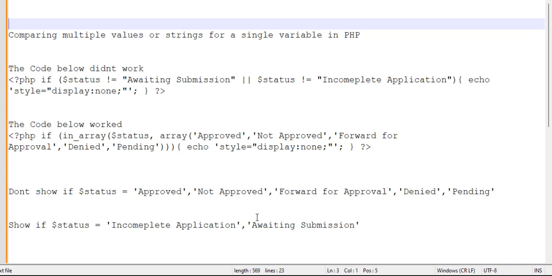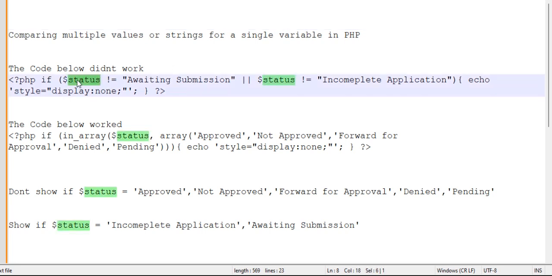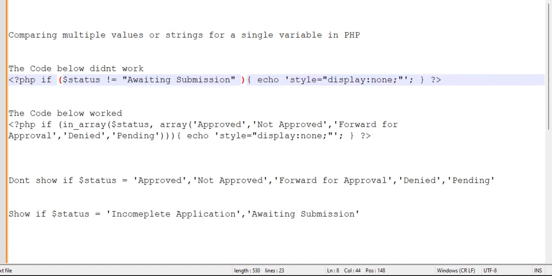Now today I observed something new. I've never experienced it before. I was trying to compare multiple values or strings for a single variable, and the variable is status. Now I ran this code. Initially it was this alone, and I had my result going well.